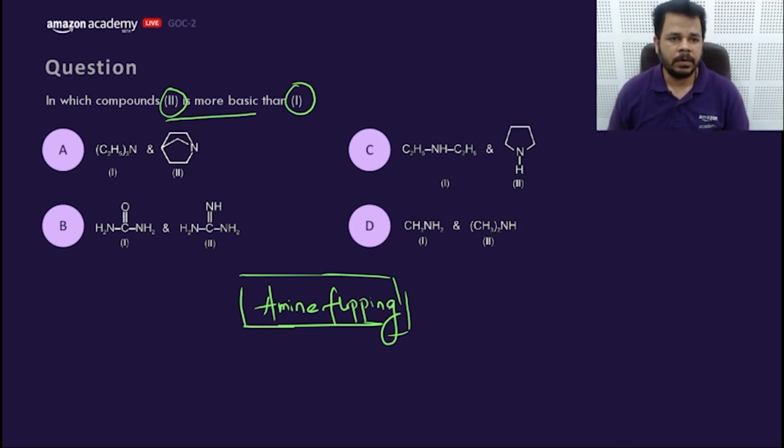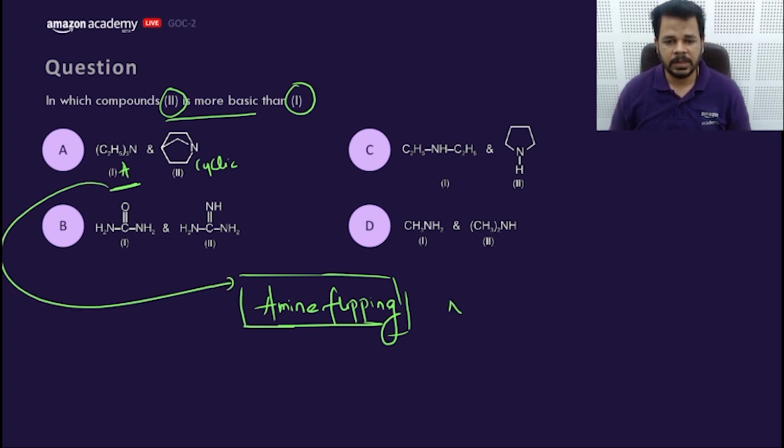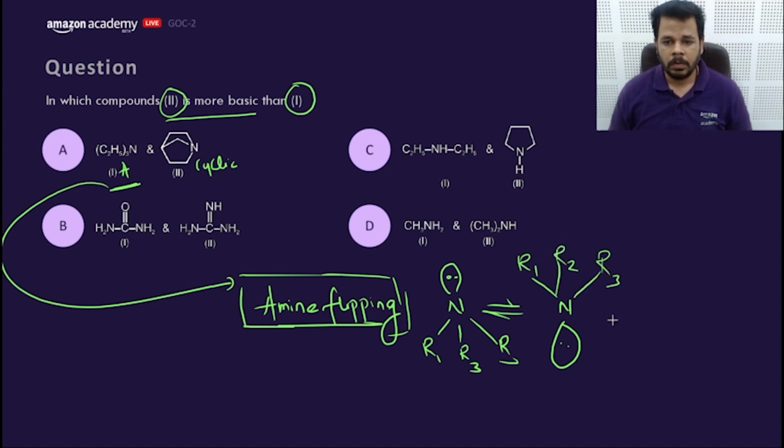Let me give a hint. This is acyclic and this is cyclic. And acyclic amine undergoes what? Amine flipping. What is amine flipping? It is a phenomenon which occurs in amines, where the lone pair containing nitrogen flips its lone pair like this, and it keeps continuing.